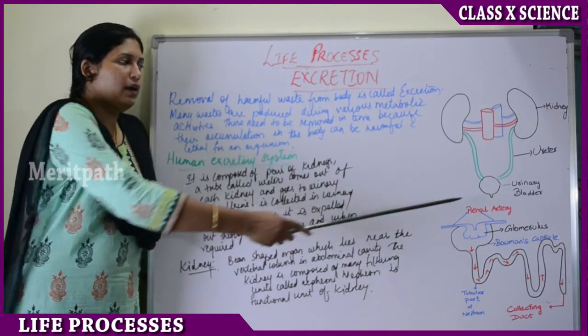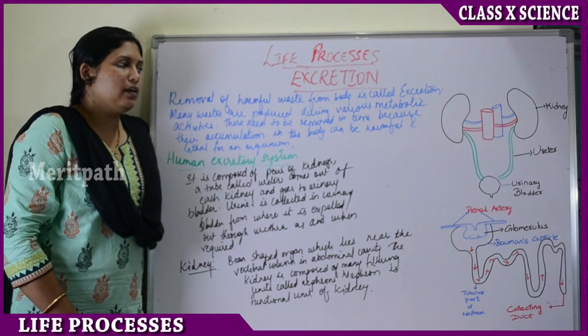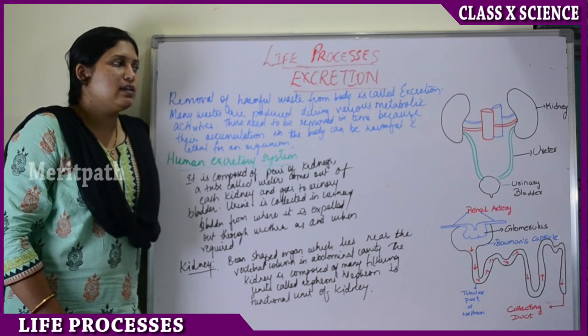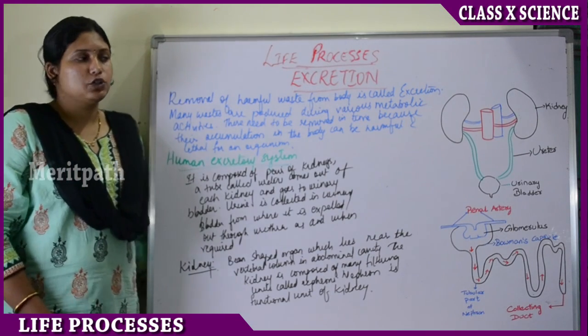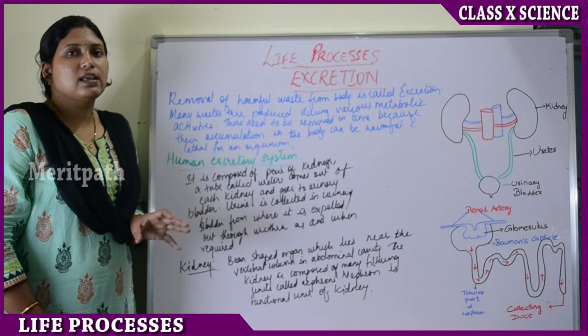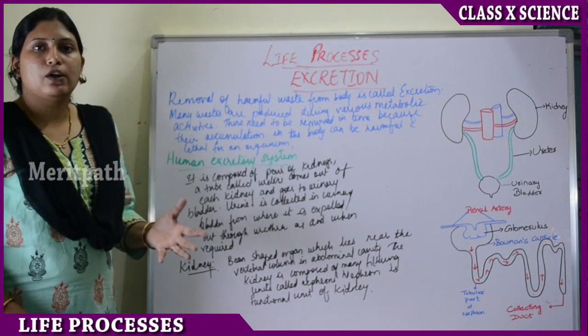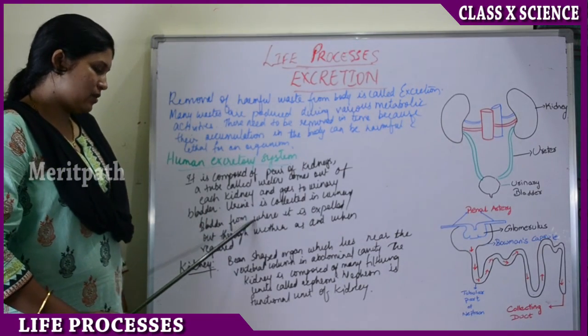So urinary bladder also consists of few muscles. Because urinary bladder has some muscles, that is the reason whenever we have an urge to pass urine, we can voluntarily control the urge. So that is about human excretory system.